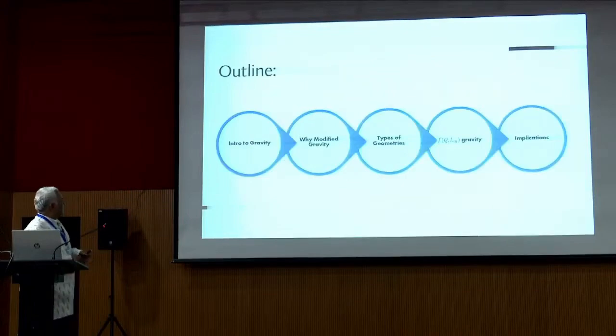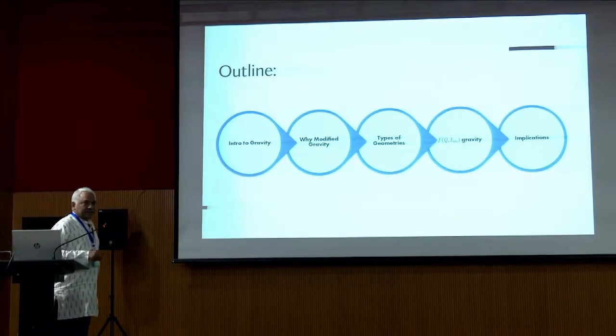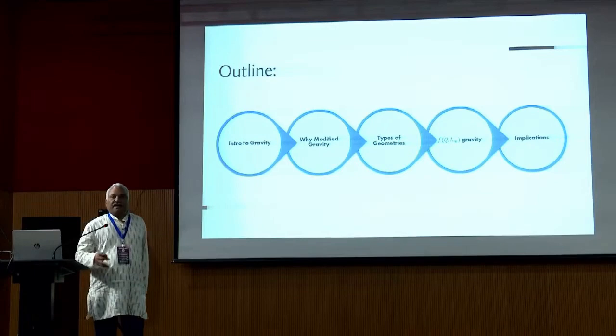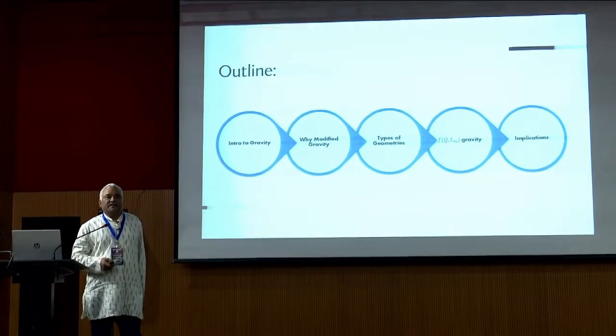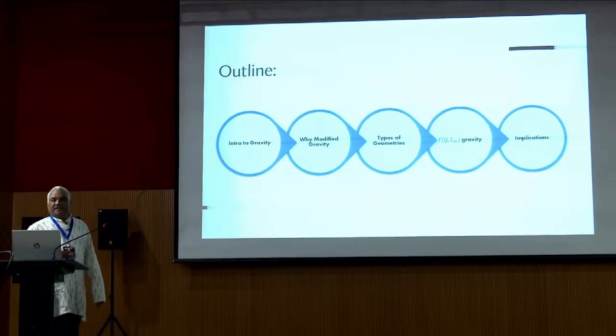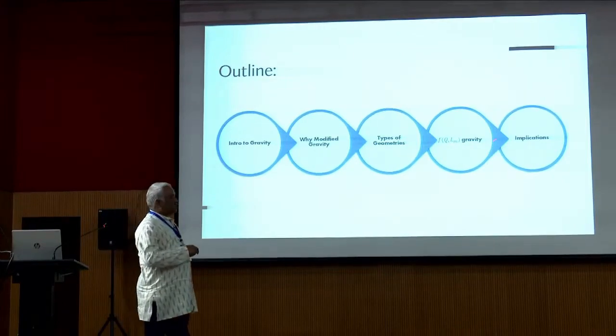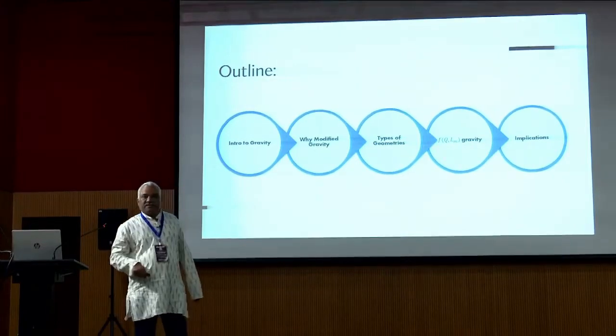Okay, so the outline of my talk will be like this. I will go for the introduction of gravity, but most of you already discussed it in the last 2 days. Then why we are going for modified gravity. Then I will discuss the types of geometry, what Dawood expressed and what Saintan asked about, the torsion and the non-metricity. That is basically the geometric trinity of general relativity. After that, I will come to the proposed f(Q,L_m) gravity, then what its implications are.